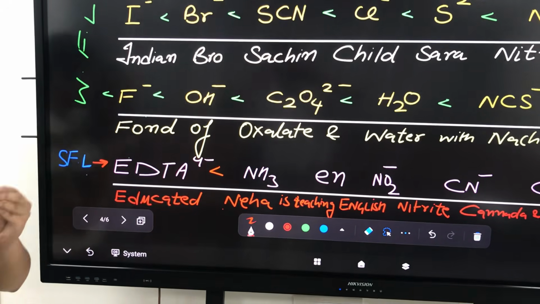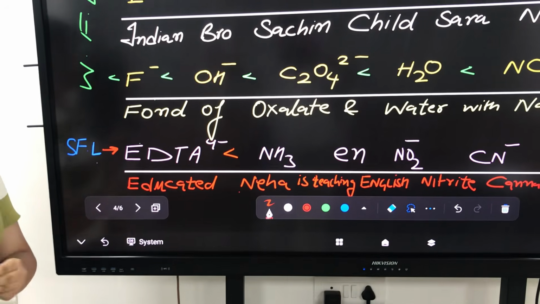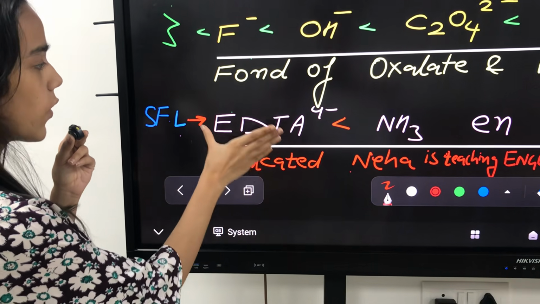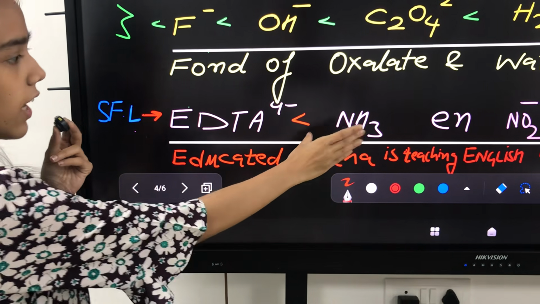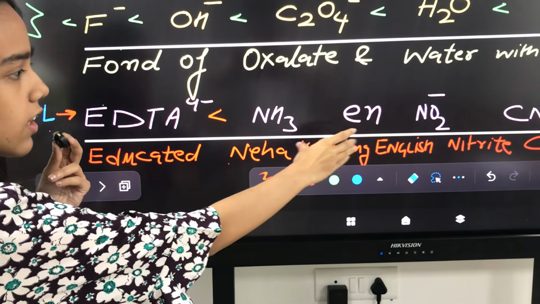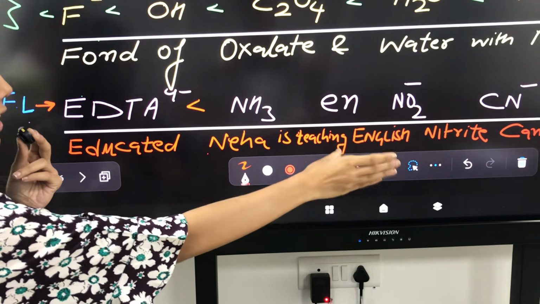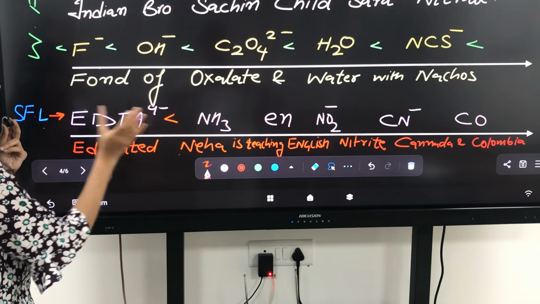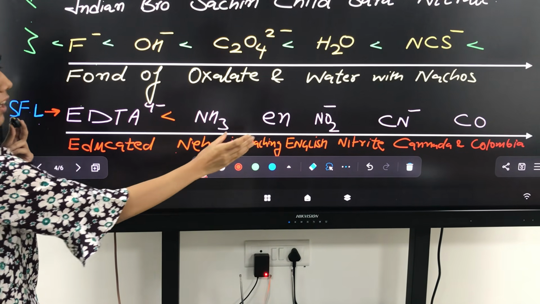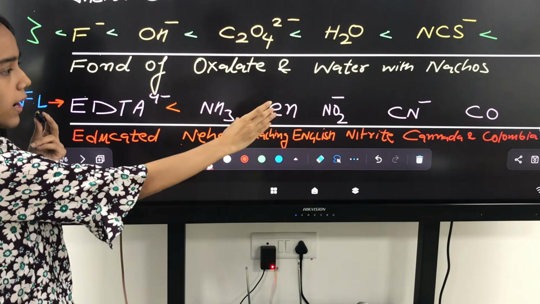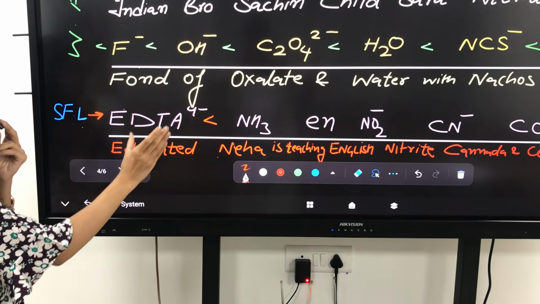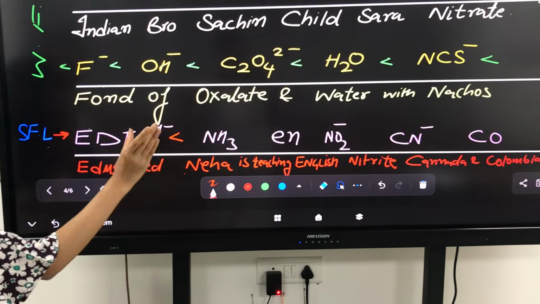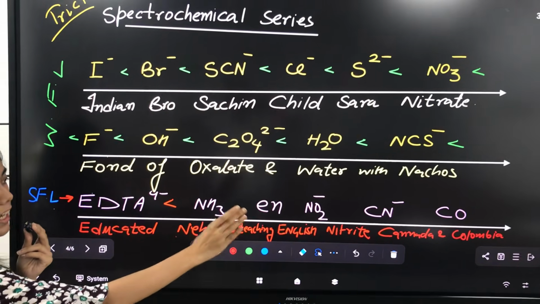That means the first two lines are weak field ligands. Which ones? Weak field. Now the strong field ligands. Here educated stands for EDTA 4 minus, Neha stands for ammonia NH3, is teaching English stands for en, nitrite stands for NO2 minus, Canada and Colombia stand for CN minus and CO. So educated Neha is teaching English, nitrite, Canada, and Colombia.